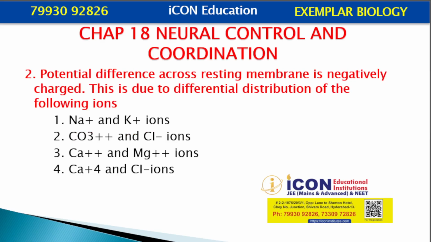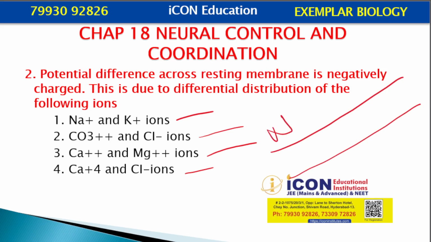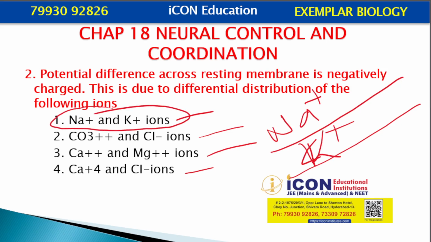Potential difference across the resting membrane is negatively charged. This is due to differential distribution of the following ions: sodium and potassium ions, bicarbonate and chloride ions, calcium and magnesium ions, calcium and chloride ions. Here, in the axon along the length, we know that there is more sodium outside and more potassium inside. Axoplasm is having more potassium. So who is the deciding factor here? Sodium and potassium ions.